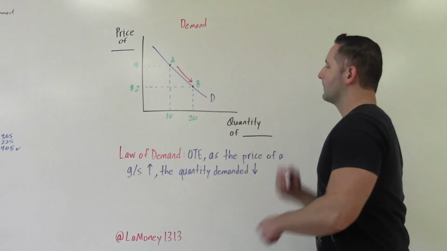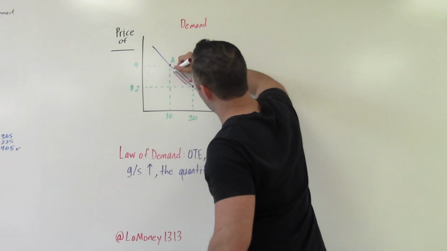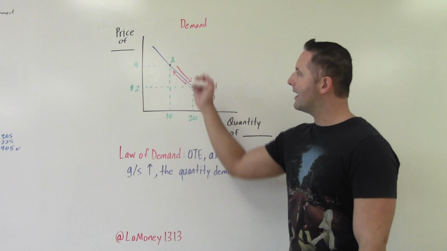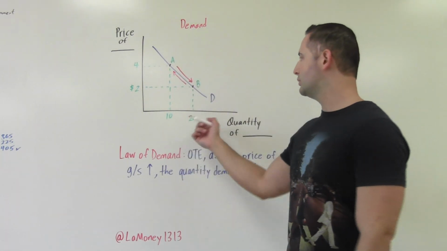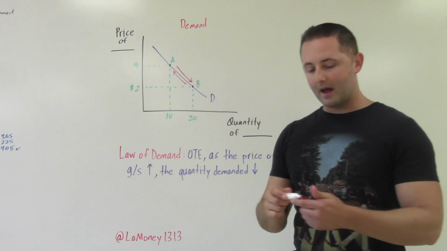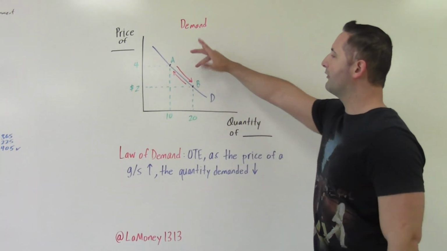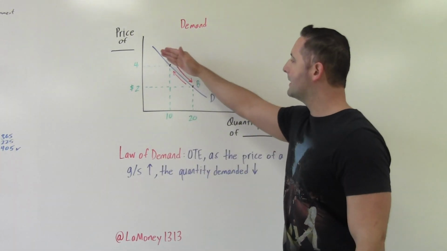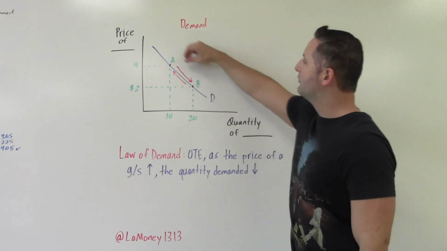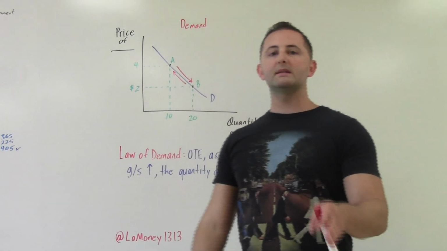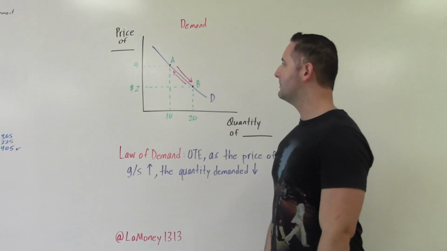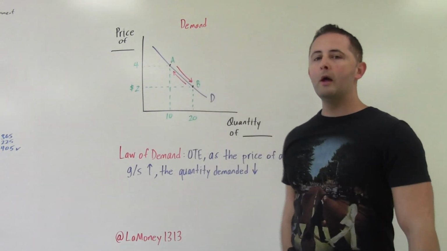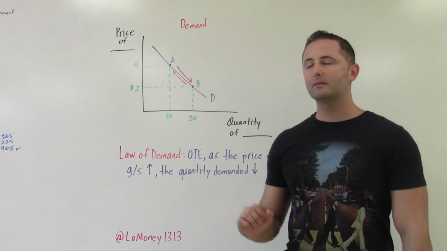On the other hand, we could have an upward movement along the demand curve, from B to A. Price was $2 and we were demanding 20, but now the price jumps up to $4. So what happens? We demand less, we demand only 10 of that item. There are 2 different ways to express this. This is either a movement along the demand curve, because we are staying on the demand curve, but the curve isn't shifting, it's not moving, or we could say that this is a change in the quantity demanded. So our demand is not changing. What is changing is, because the price is changing, there is an increase or a decrease in our quantity demanded.